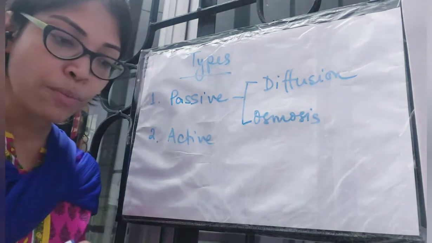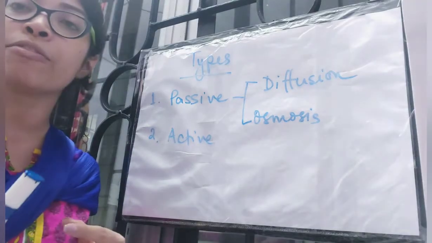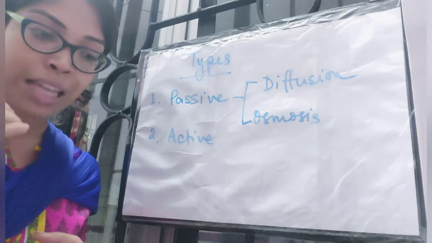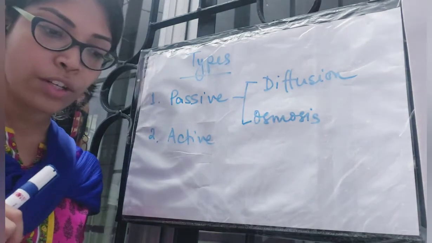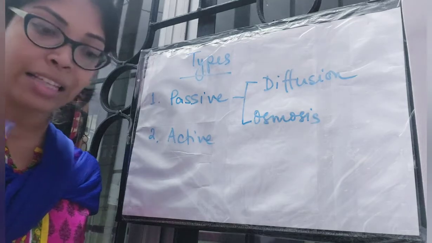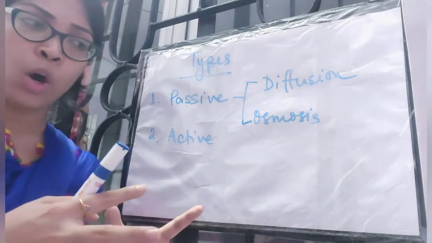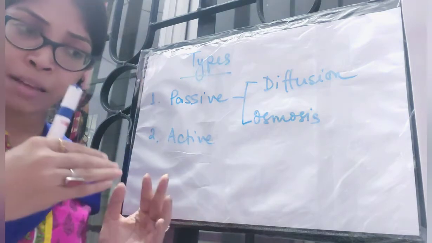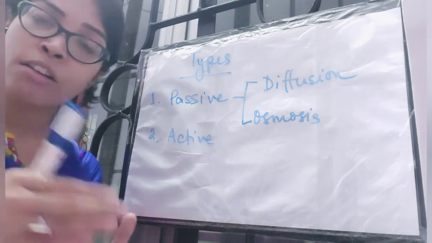Clear? Diffusion pressure is directly proportional to the concentration of diffusing molecules. The more the number of diffusing molecules, the higher the diffusion pressure. Thus, greater the concentration of diffusing molecules, greater is their diffusion pressure, and vice versa. So if there is a smaller number of diffusing molecules, the diffusion pressure will be low.